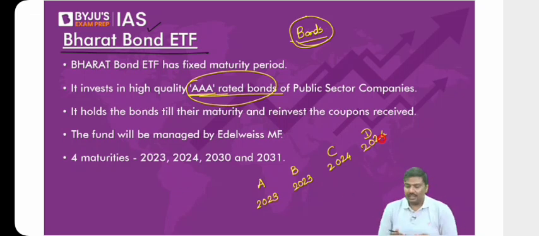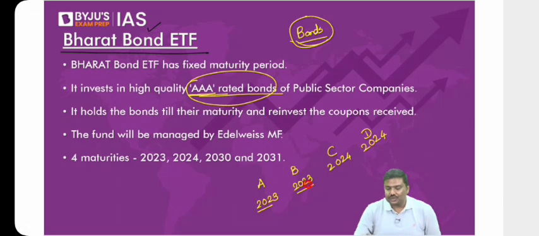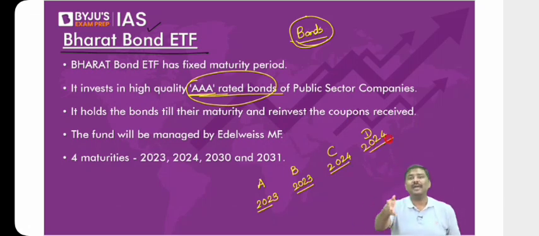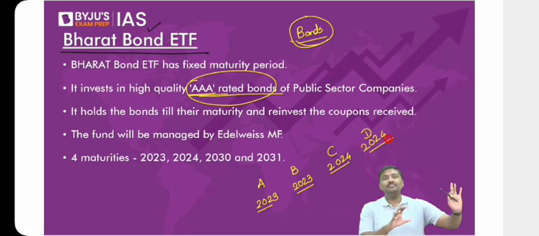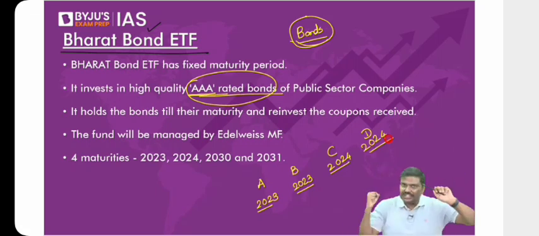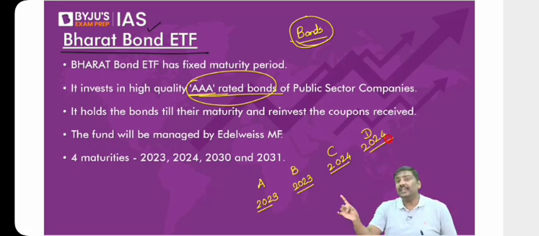Not possible. Why? These two bonds will mature in 2023 and these two will mature in 2024, which means half of your ETF will mature in 2023, half will mature in 2024. How is that feasible? So what the Government of India has done is, focus on this point: in whichever year they have issued, that's not the point here. They should be maturing in the same year. I hope you understand this.